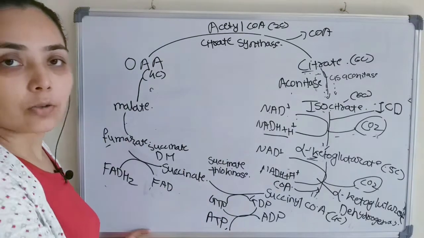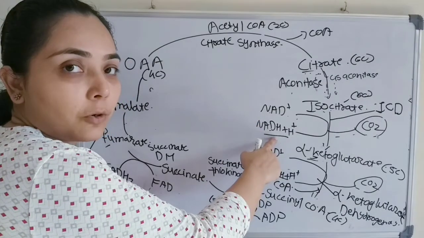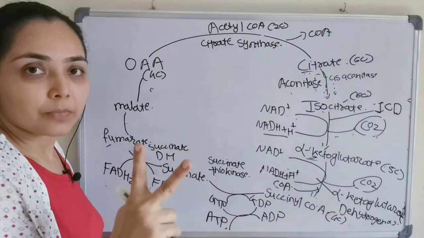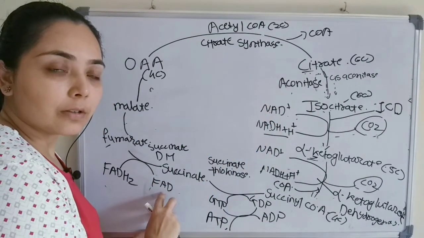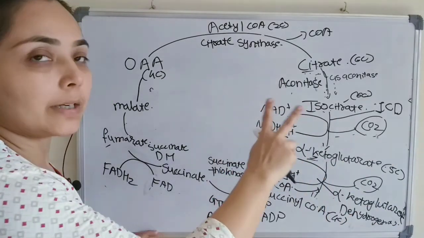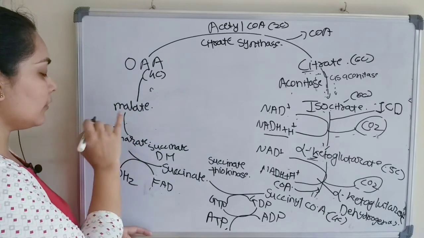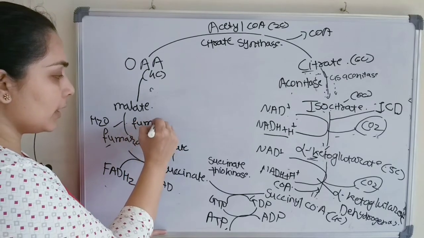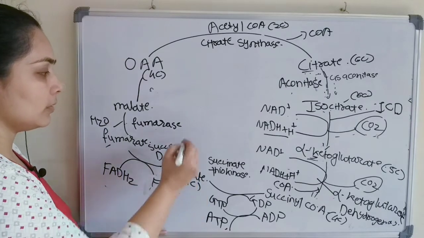This FADH2 will also enter into the ETC, but as we get 3 ATP generated from NADH, in contrast, from FADH2 we will get 2 ATP. Just consider this a large battery and this a small battery. Fumarate to malate, nothing will happen, just addition of a water molecule, and fumarase is the name of the enzyme. This is also a 4 carbon compound.